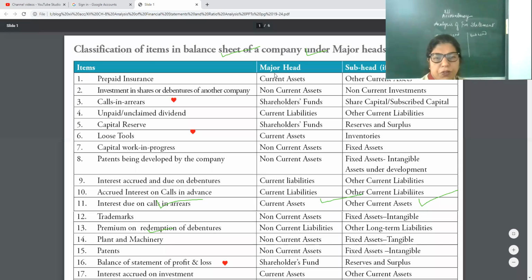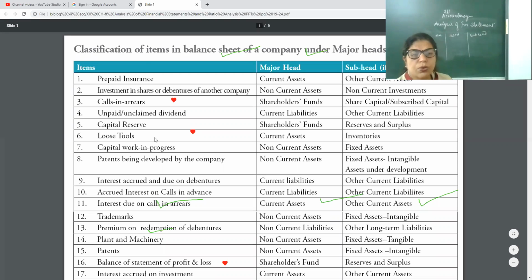Then still you have to copy: prepaid insurance, accrued income. These are current asset and other current asset, subhead. Outstanding expenses and unearned income: current liabilities and other current liabilities.